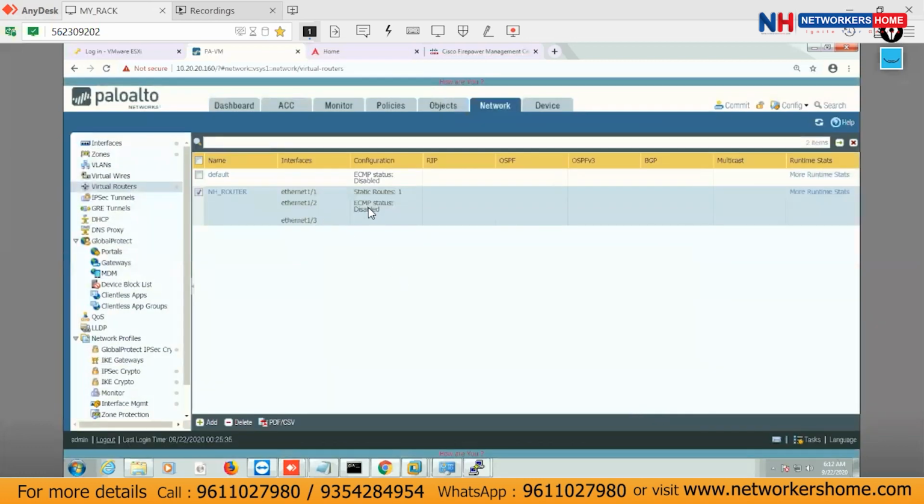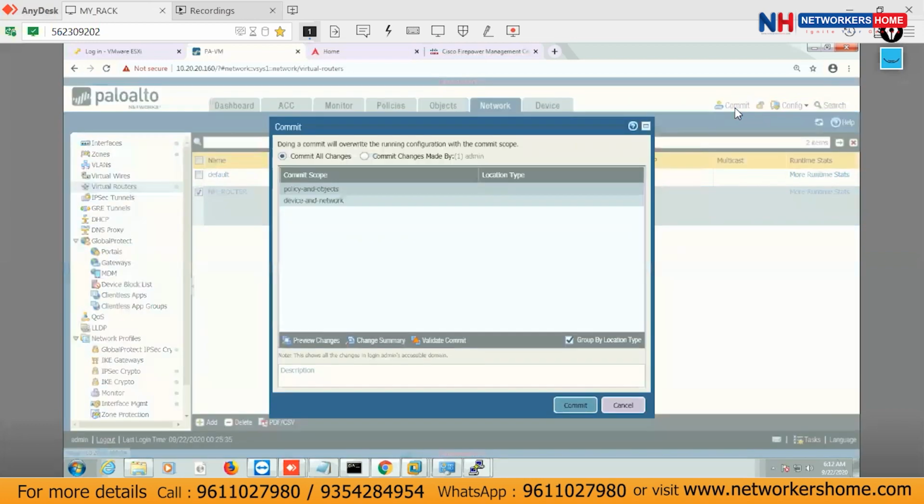This is for one route only. Can you see static route 1? Before this, in this router, we have one more virtual router, the default one. Is there any static route? Not yet. Okay, and now commit.